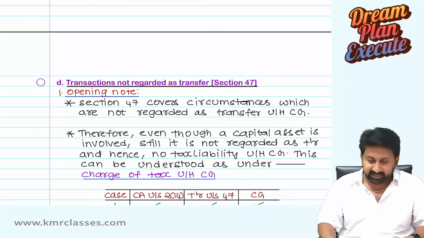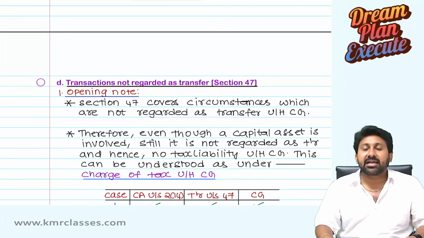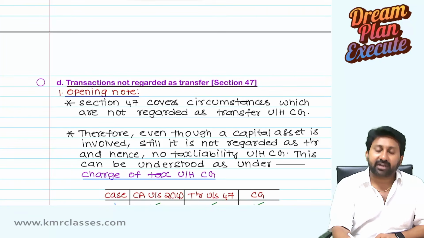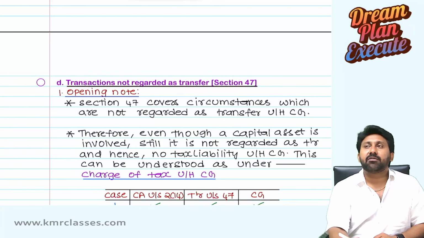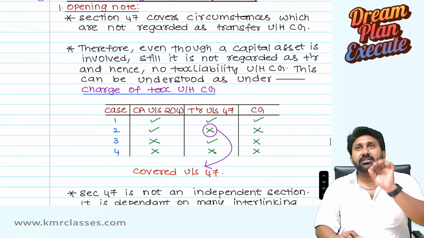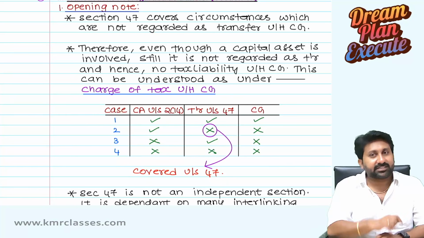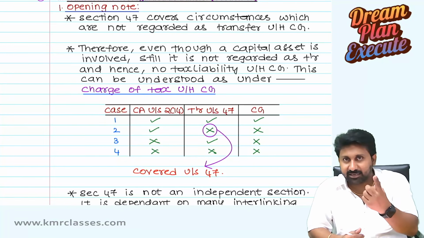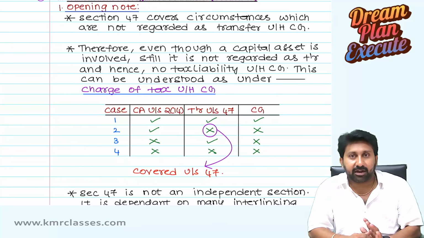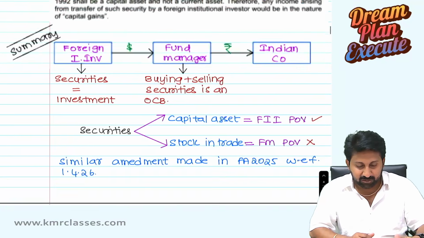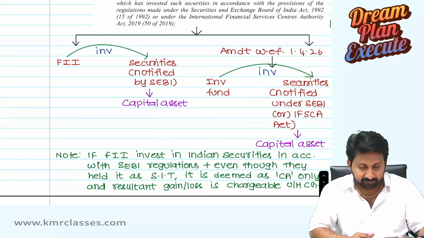Okay, let us start. Transactions not regarded as a transfer means what? What are not treated as a transfer? We already read what is treated as a transfer, and we are going to discuss now what is not. So listen, charging section 45 says that two conditions should be satisfied. There should be a capital asset first. The capital asset definition is already completed. We already discussed what is a capital asset, section 2 clause 14.